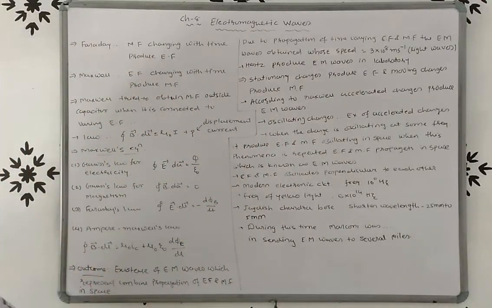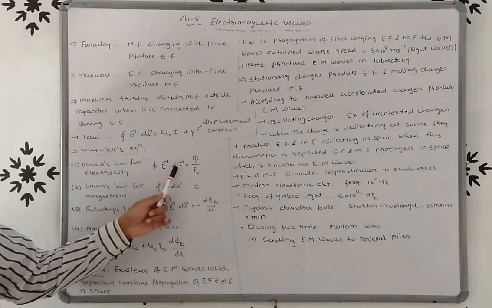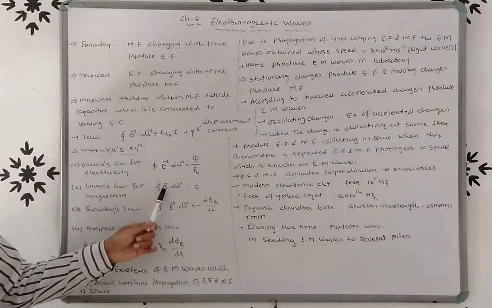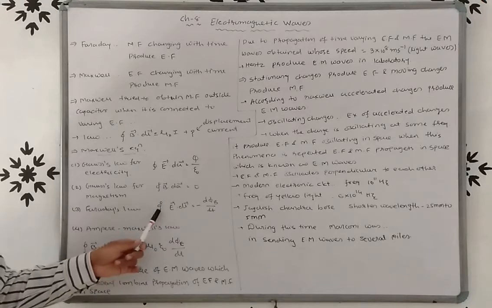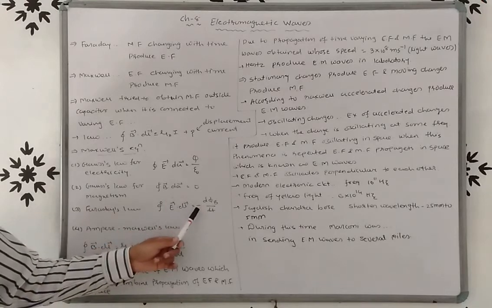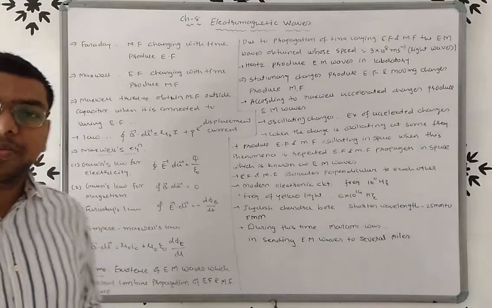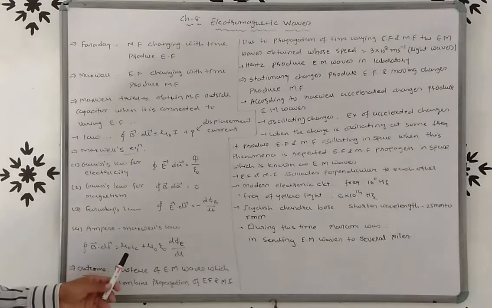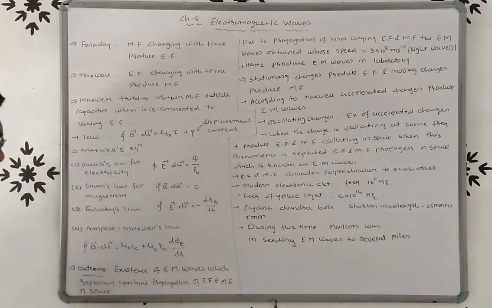And what are Maxwell's equations? Gauss's law for electricity: closed integral E dot dA is equal to Q by epsilon 0. For magnetism: closed integral B dot dA is equal to 0. Faraday's law: closed integral E dot dl is equal to minus d phi B by dt. And the Ampere-Maxwell law: closed integral B dot dl is equal to mu 0 Ic plus mu 0 epsilon 0 d phi E by dt.